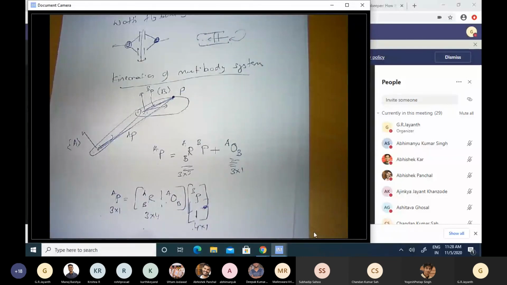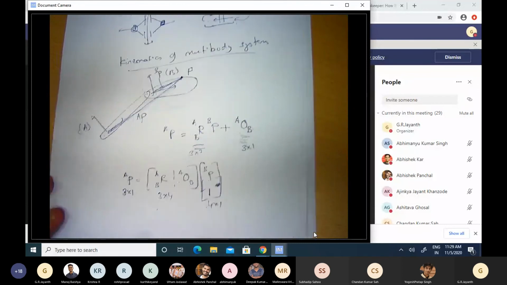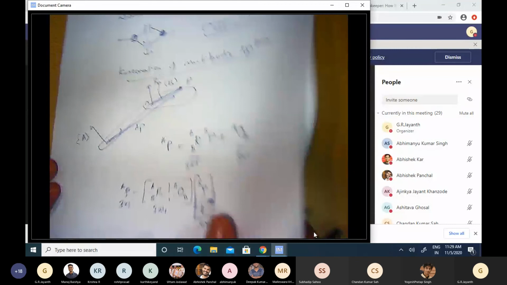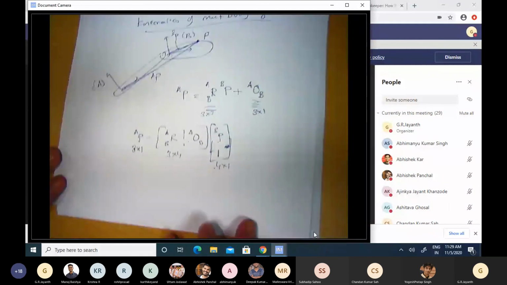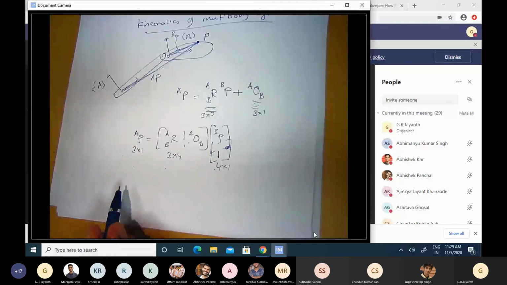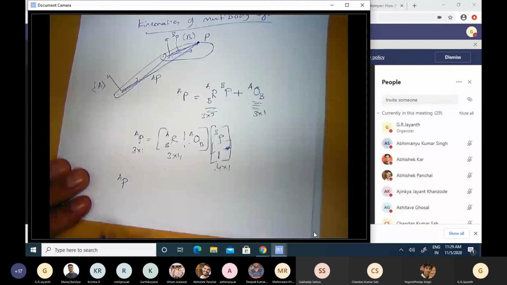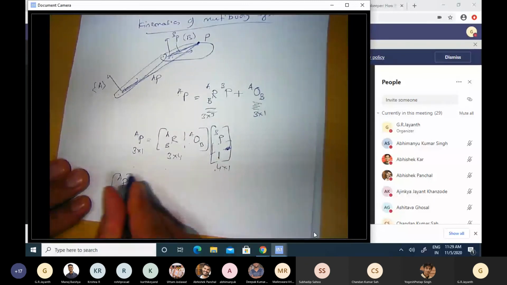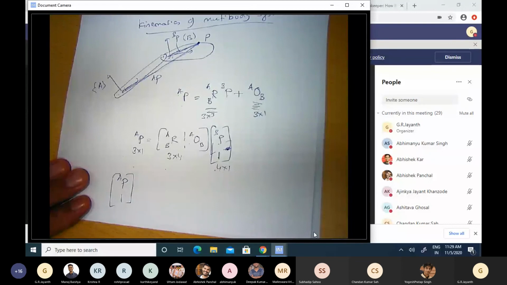And this position vector is a position vector whether it's in the B frame or the A frame. I don't like the fact that it's a 3x1 vector in one frame and a 4x1 vector in another frame. So what do I do? For the sake of uniformity in representation, I also augment a unity in the representation of the position vector in the A frame and make it PA comma 1. So I put one more row at the bottom and make this also a 4x1 vector.